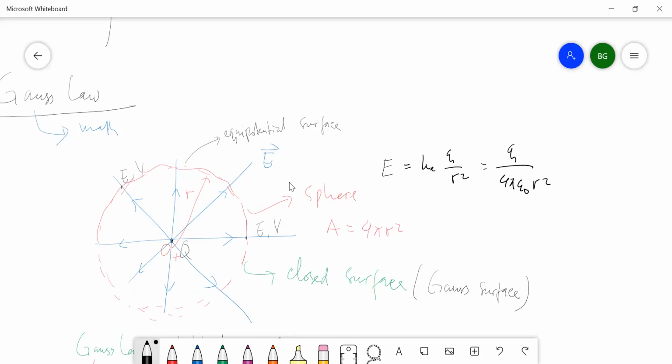You see that this E only depends on the inverse of r squared.